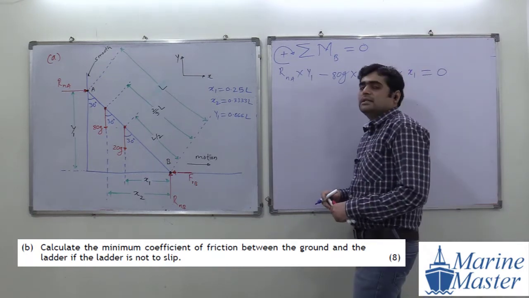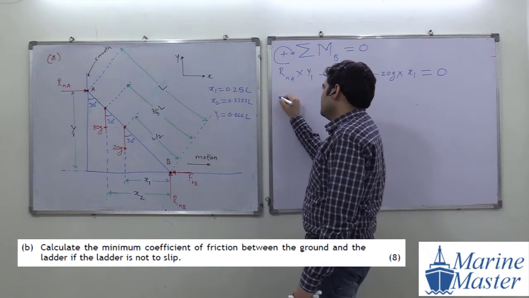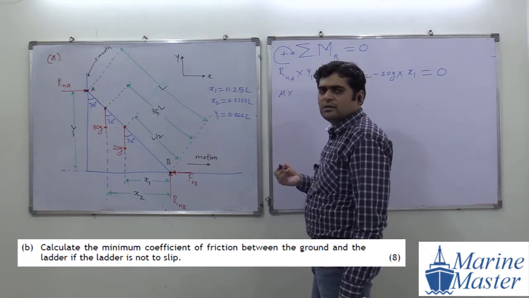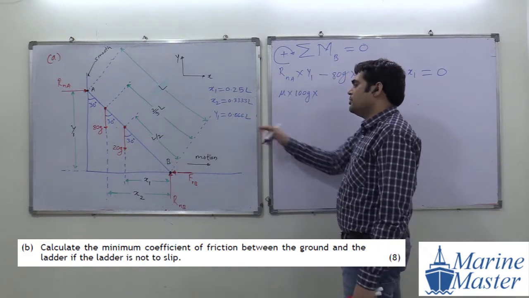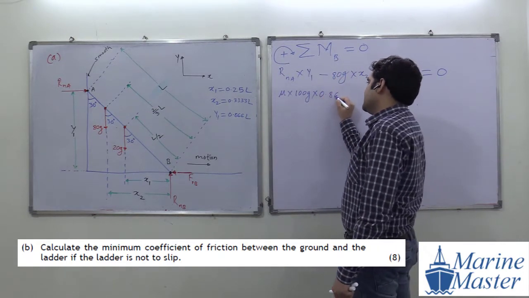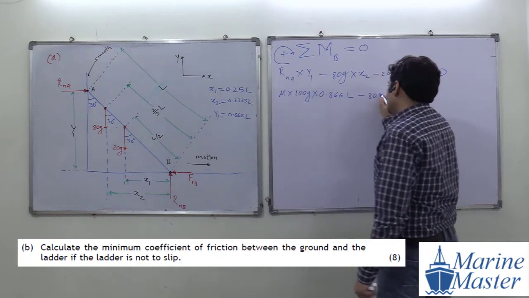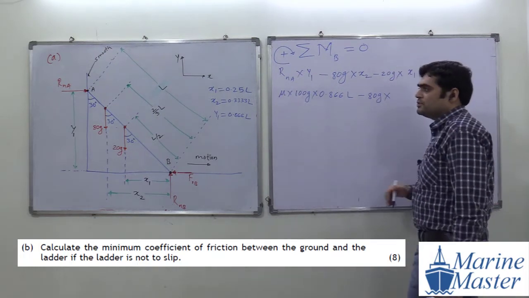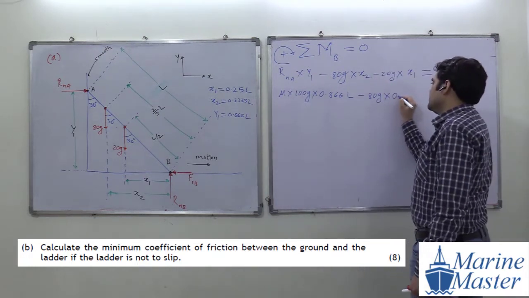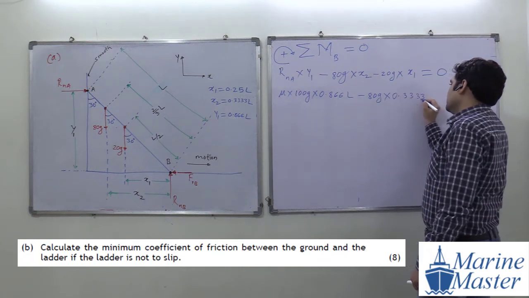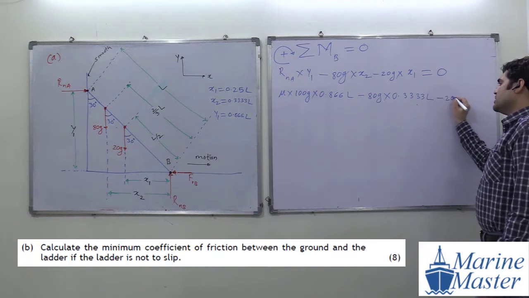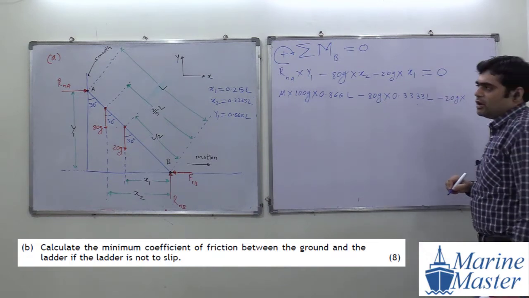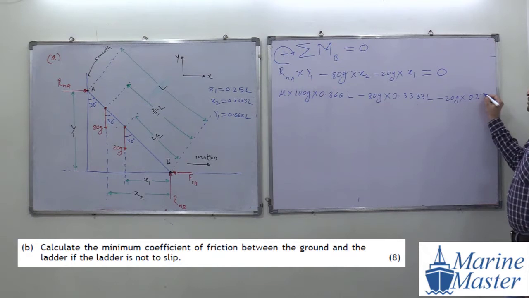What is RNA, guys? We got RNA as mu into 100g. y1 we got 0.866 L, minus 80g into x2, which we got 0.333333 L. Check it out, everyone. Minus 20g, x1 we got 0.25 L, and that will become equal to 0.